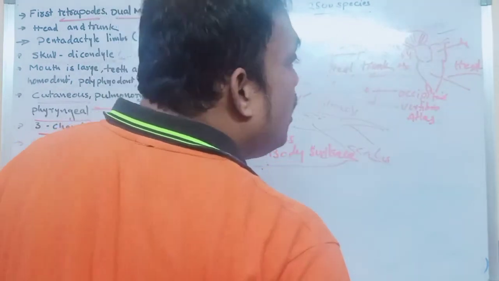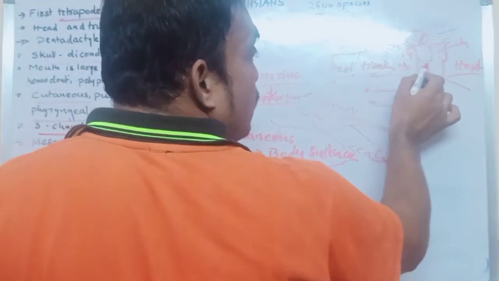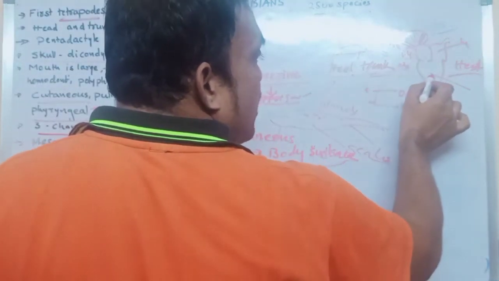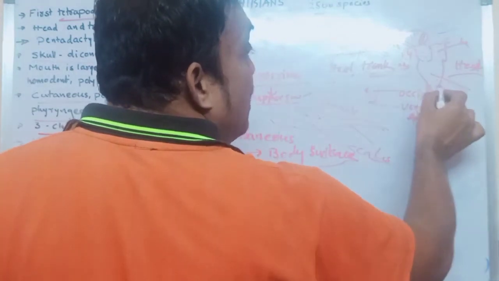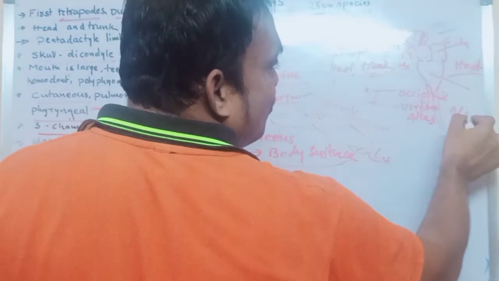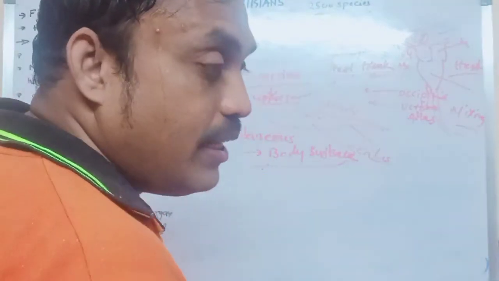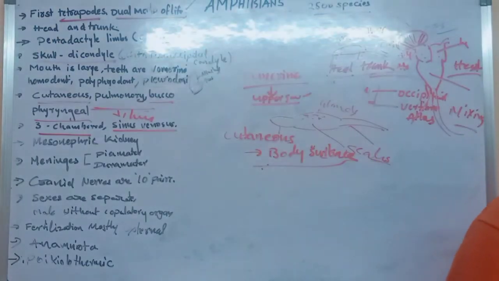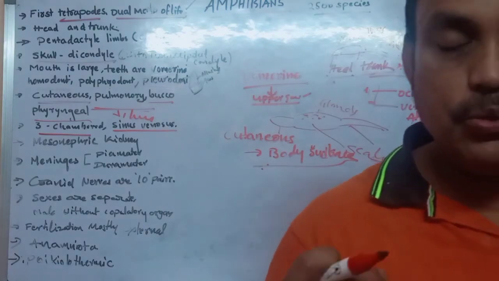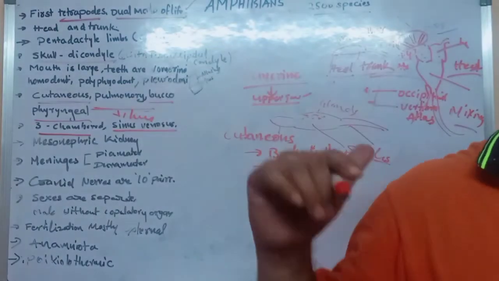And also very important about the amphibian heart.